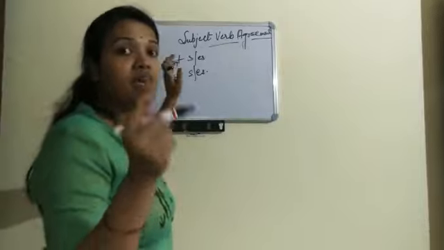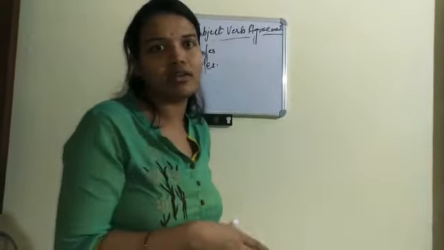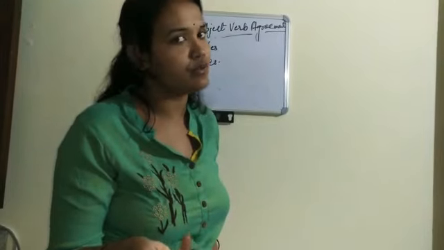Let's repeat. The first rule was, if we have a singular subject, the verb should be singular.